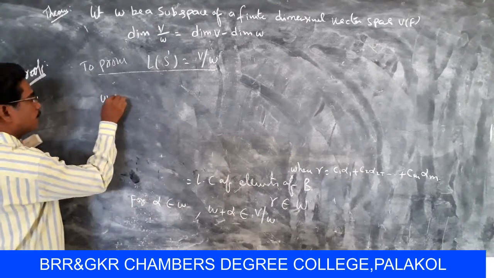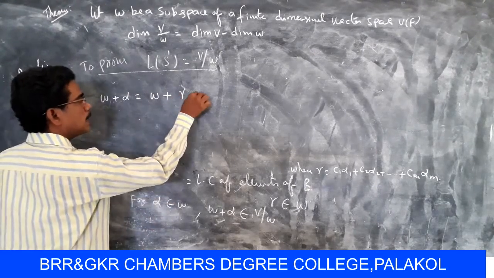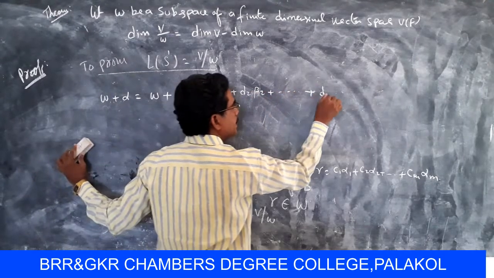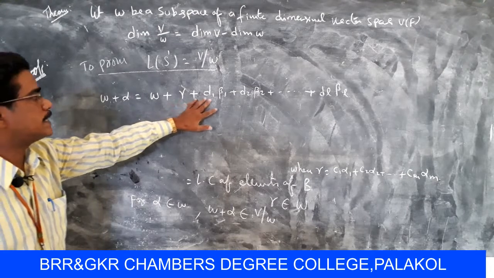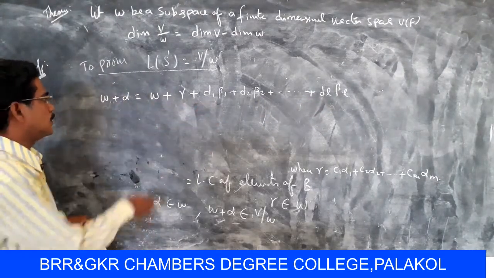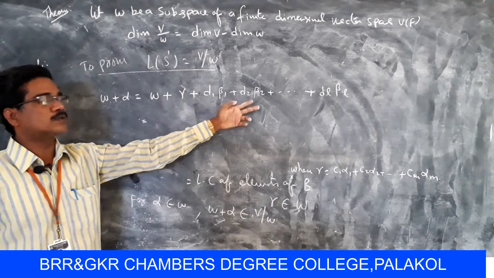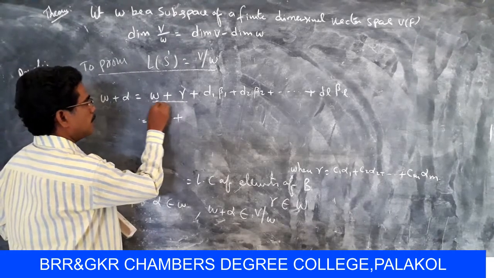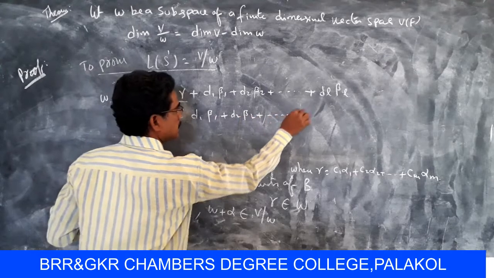so now W plus alpha equal to W plus alpha, means here gamma plus the above D1 beta 1 plus D2 beta 2 plus so on plus DL beta L. Now W plus alpha, here alpha means gamma plus D1 beta 1 plus D2 beta 2 and so on DL beta L. So finally W plus alpha equals W plus gamma plus D1 beta 1 plus D2 beta 2 so on DL beta L, that means W plus gamma, which is also W plus D1 beta 1 plus D2 beta 2 plus so on plus DL beta L,